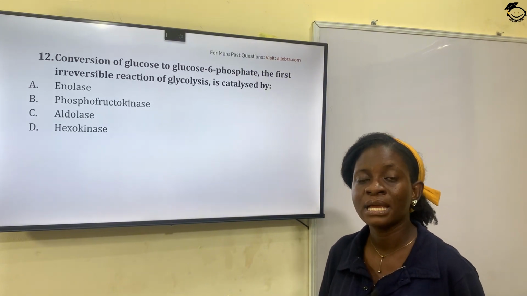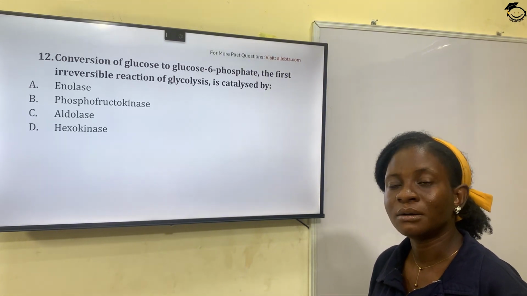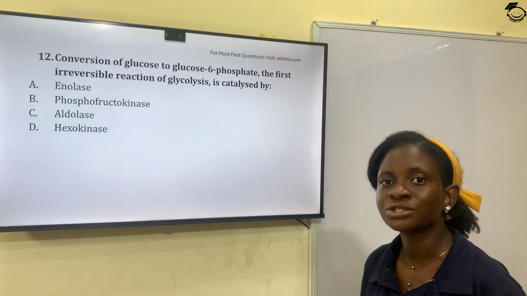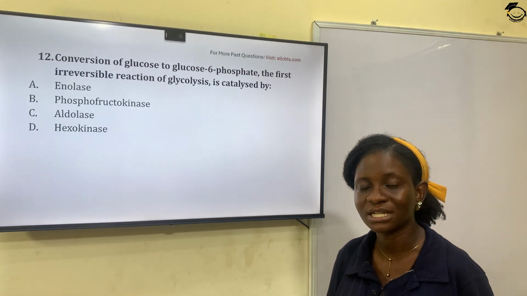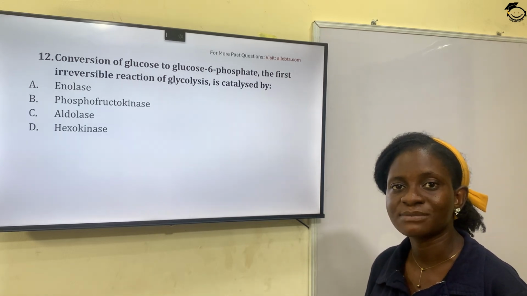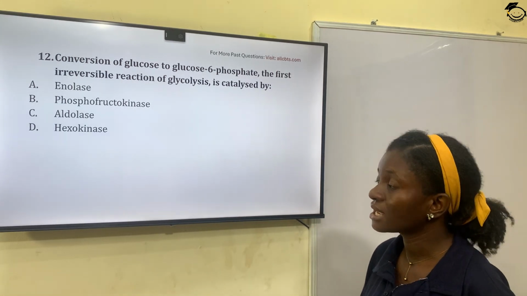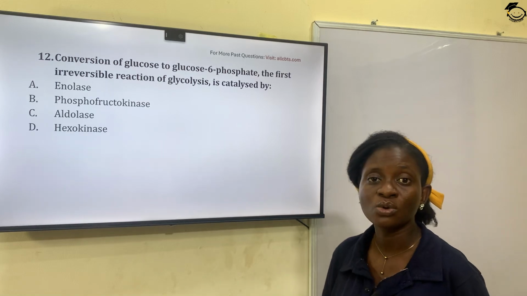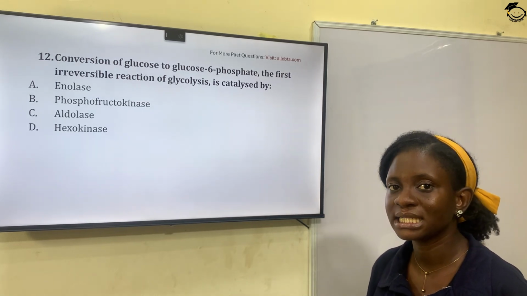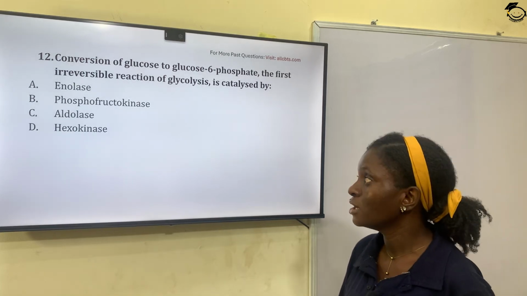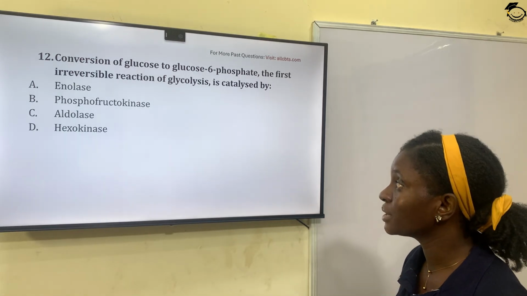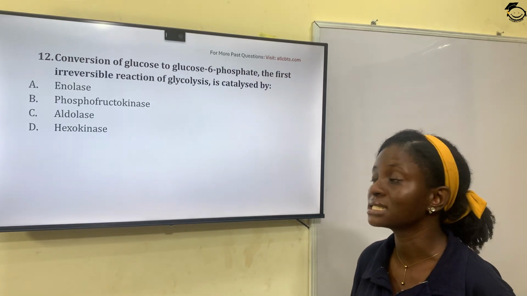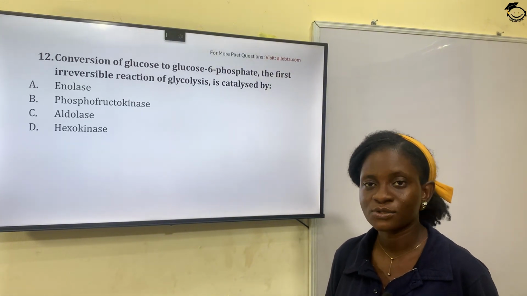This is the first step in the glycolytic pathway, the breakdown of glucose through a series of reactions, each catalyzed by an enzyme, to pyruvate, that's pyruvic acid. So the first irreversible reaction is the conversion of glucose to glucose phosphate in the presence of hexokinase enzyme, or glucokinase in the liver. So option A, amylase, option B, phosphoglucokinase, option C, aldolase, option D, hexokinase. The correct answer is option D, hexokinase.